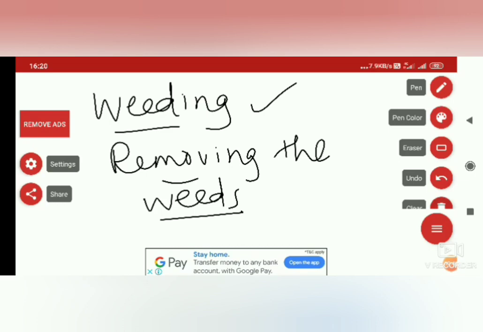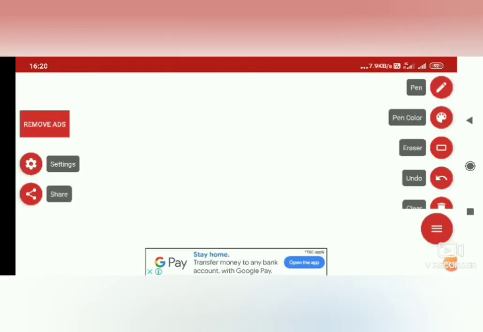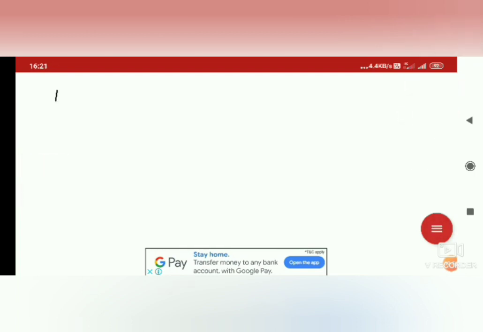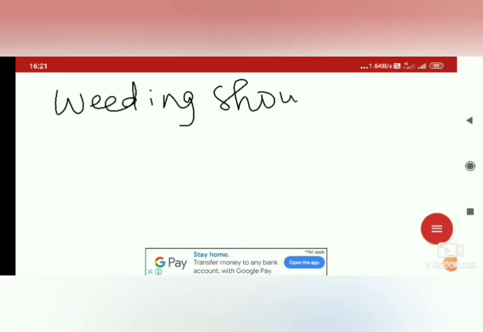Now let us see when we have to do the process of weeding. Weeding should be done before the weeds produce their flowers.